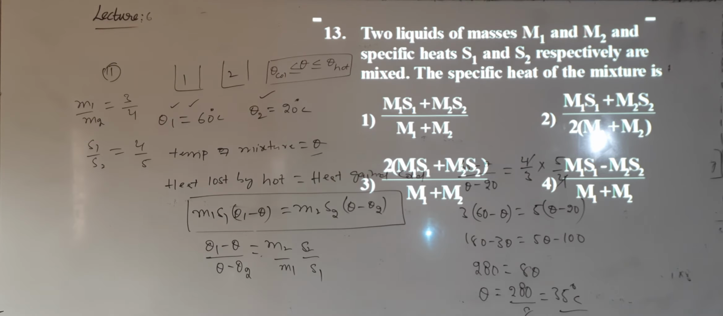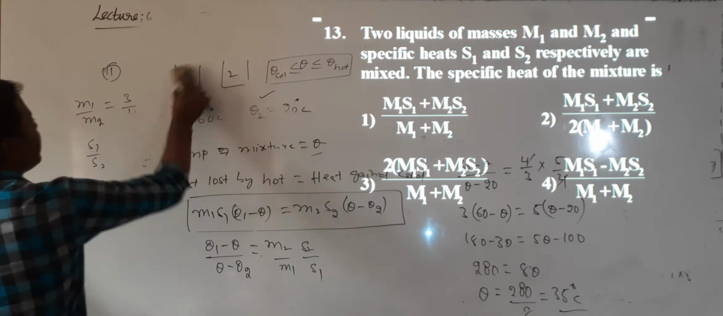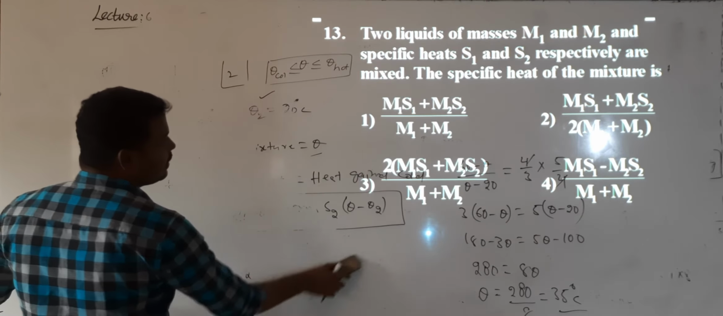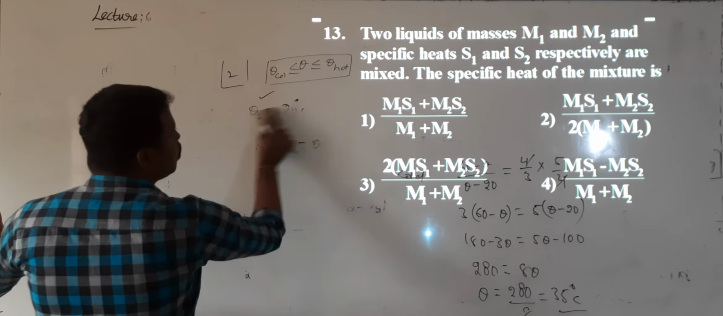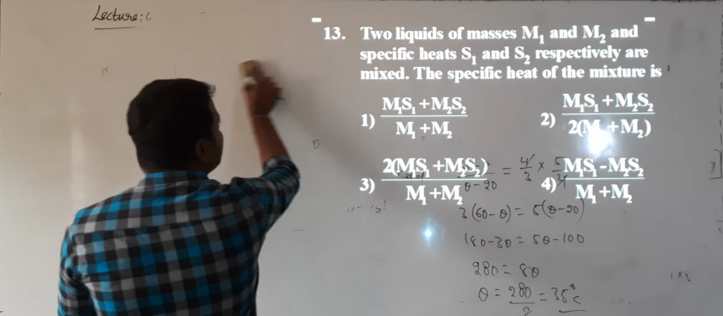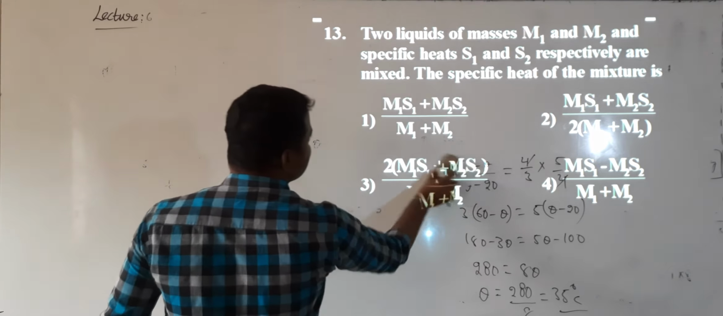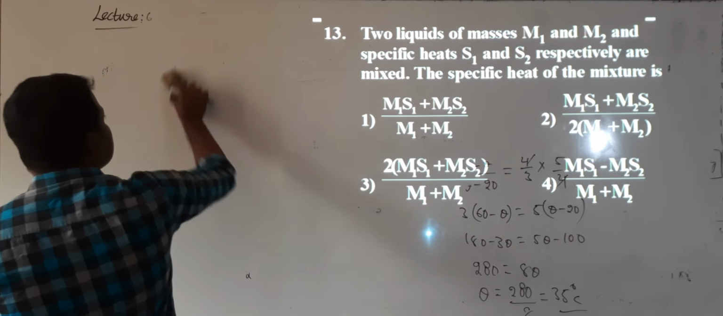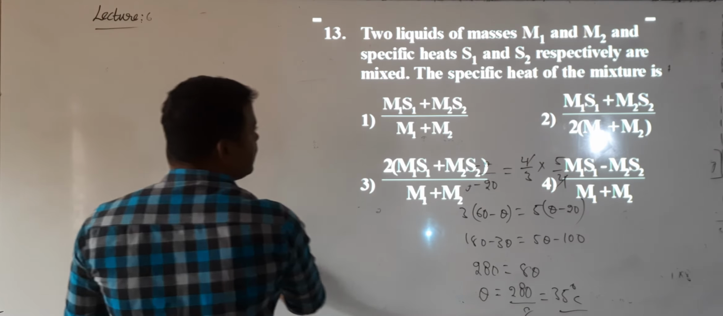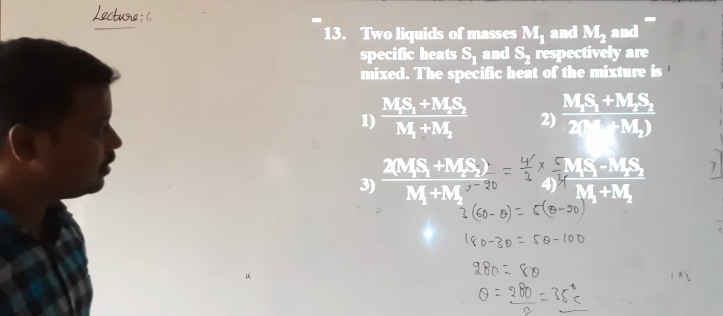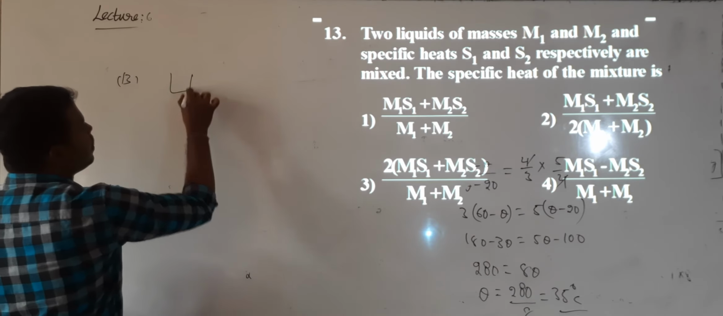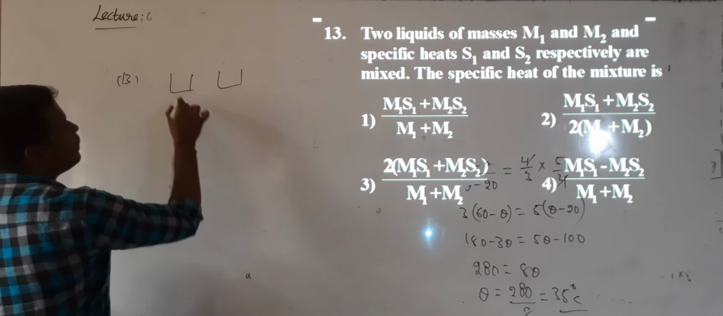Next, the 7th question. Even this question, 13, we have solved and discussed in the concept. Question number 13: two liquids of masses m1 and m2, specific heats s1 and s2, are mixed. What is the specific heat of the mixture? Same question, 13. This question will also be solved using the principle of method of mixtures.